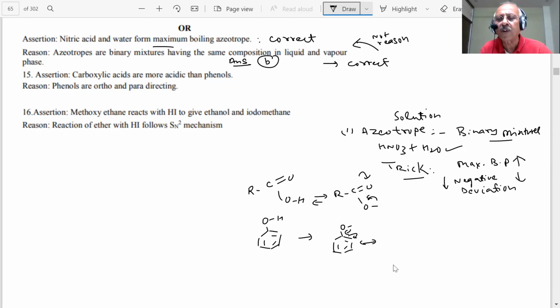As compared to this, the negative charge is also delocalized on the benzene ring. They are carbons. This is oxygen. So two oxygens can disperse the negative charge better as compared to the oxygen and carbon. Is it clear? So that is the reason carboxylic acids are more acidic. Therefore, we are understanding everything because this question has been put up in some other paper, student. Why are carboxylic acids more acidic than phenol? Though phenol is a resonance stabilized phenoxide ion. This is my phenoxide ion. All right, this is the correct statement.